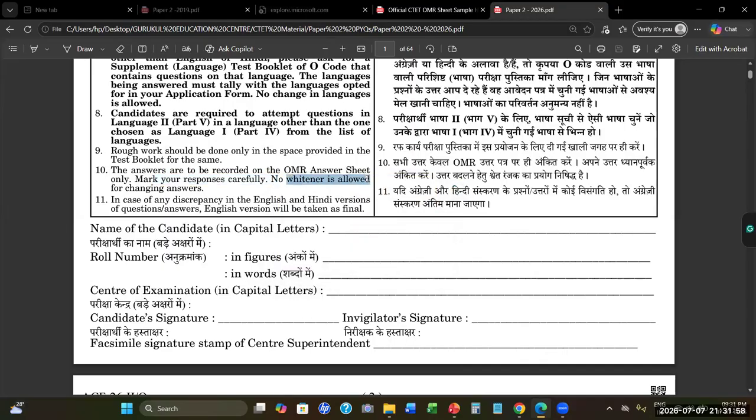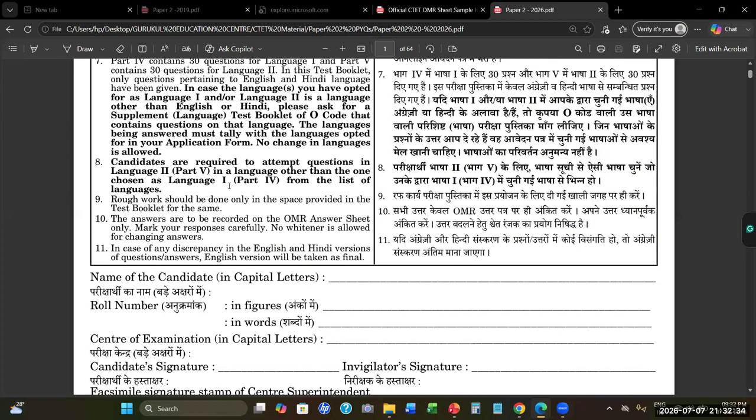As mentioned, no whitener is allowed for changing answers because this is a computer based OMR sheet that is checked with the computer, not manually. If there is whitener, the computer will not capture your OMR and you will not get any marks. So make sure that no whitener is used. In case of any discrepancy in the English and Hindi versions of question answers, English version will be taken as final. If there is any problem between English and Hindi, the English version will be taken as final. I hope these things are clear to you all.